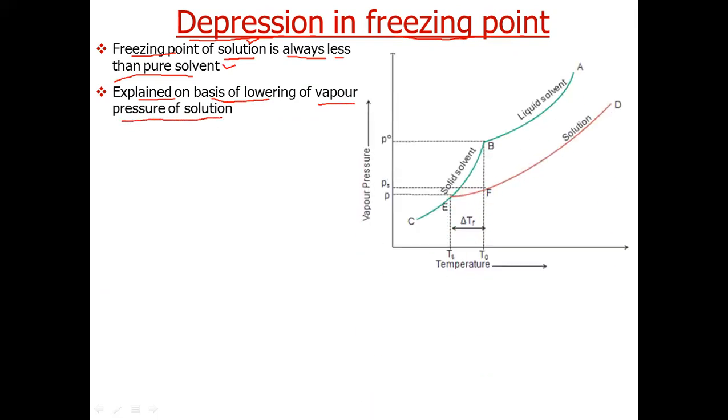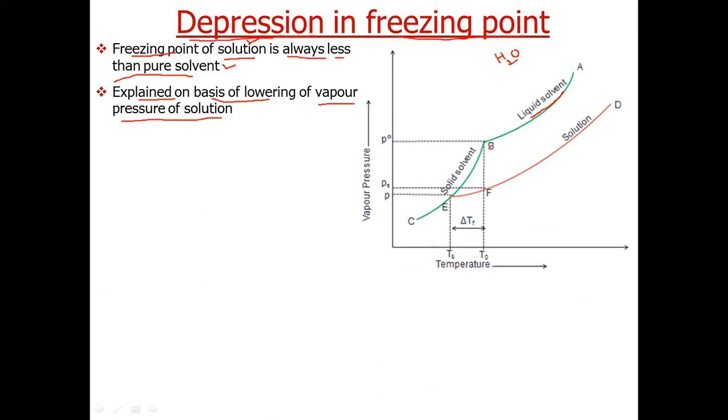Now, let us see this diagram. This diagram shows three curves. Let us see what these curves are. The curve AB is the vapor pressure curve of liquid solvent. Suppose the solvent is water, then we can say this is the vapor pressure curve of pure water. You have already seen this curve in our lecture on boiling point. From this curve we can see that the vapor pressure of water increases with increase in temperature.